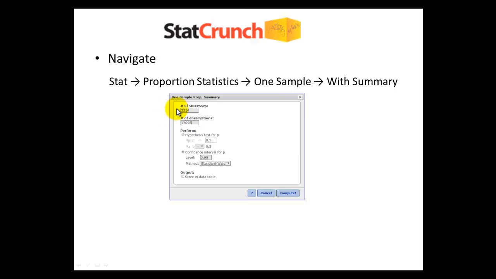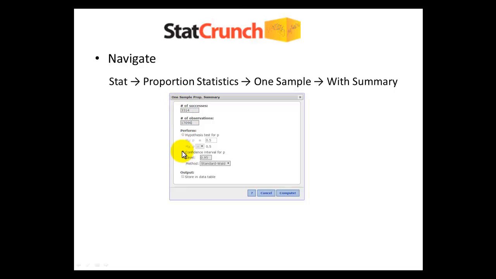So what you're going to do is the number of successes, that's our numerator. And the number of observations is our denominator. So basically they don't want to know the 0.194 that we had earlier. They want to know what exactly was in your numerator, what were the number of successes, and what were the number of observations. And again, remember, success is just a word we use in statistics. It doesn't always mean the event is successful. I don't think any of us agree that binge drinking is a successful thing, but since this is what the researchers wanted to look at, this is what we consider a success. So we put that in.